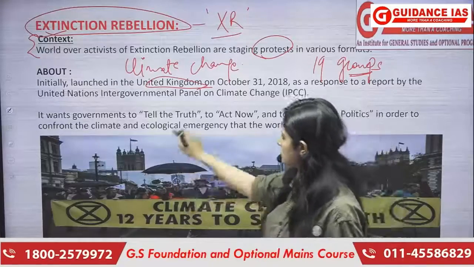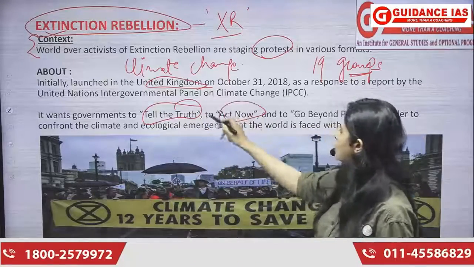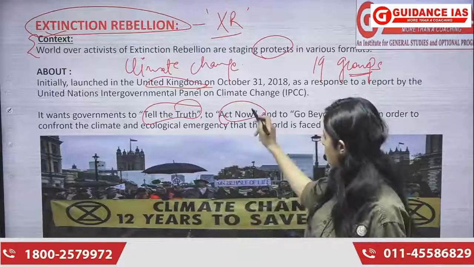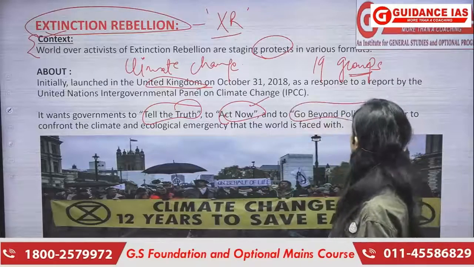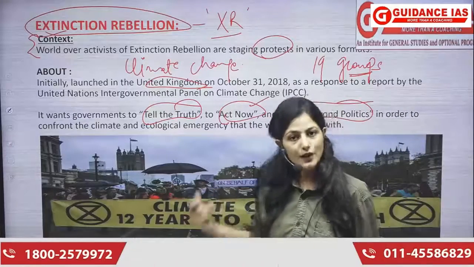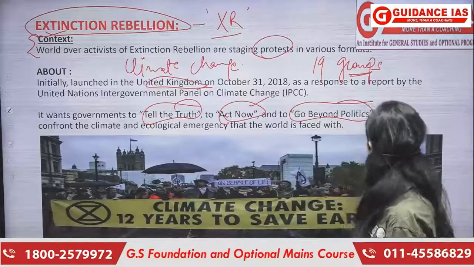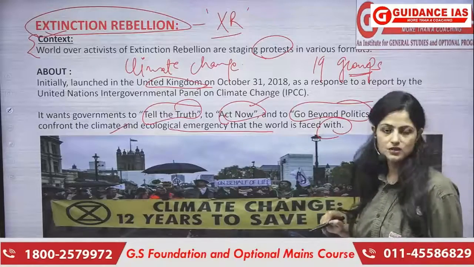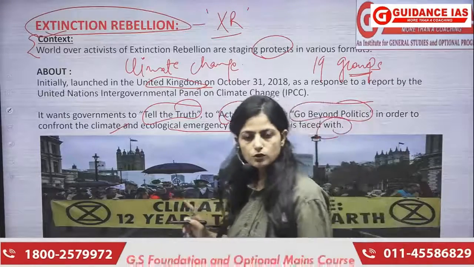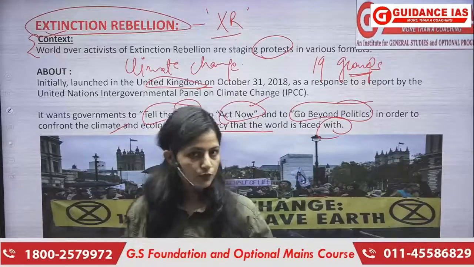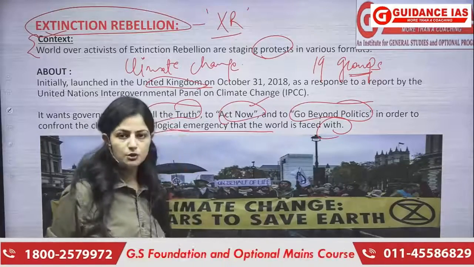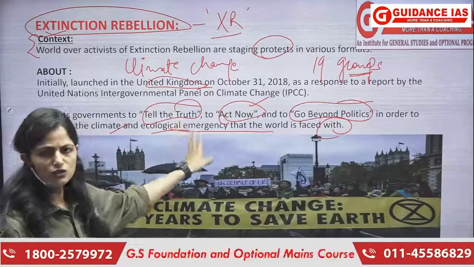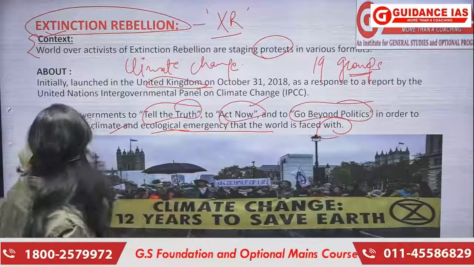And it basically wants the government to tell the truth, to act now. To tell the truth, what to tell, that how much climate is deteriorating and how much we need to act and how much we need to go beyond the politics and come to the real world to help ourselves and to help our climate, ठीक है, in order to confront the climate and ecological emergency that the world is faced with, right? So as I've told you, they work to cater to the ecological emergency we are facing. So all you need to remember is that it is related with the climate change or the climate emergency they are tackling. All right, चलिए आगे बढ़ते हैं.